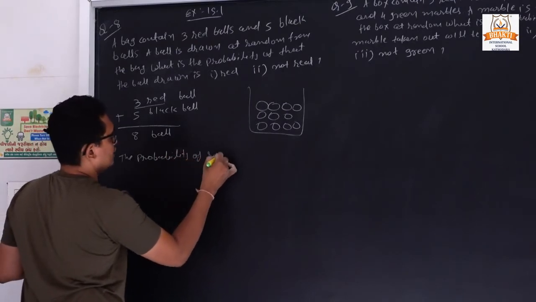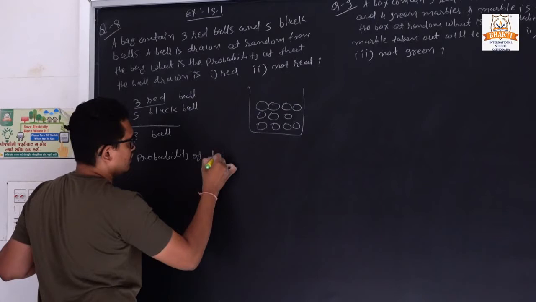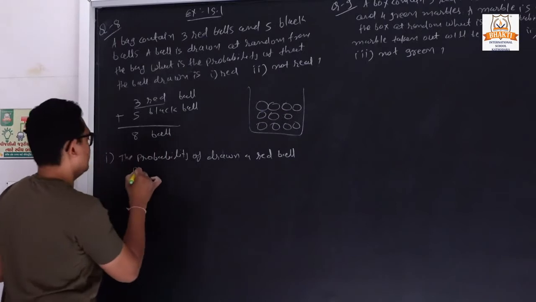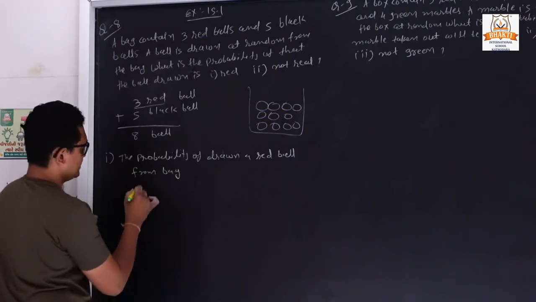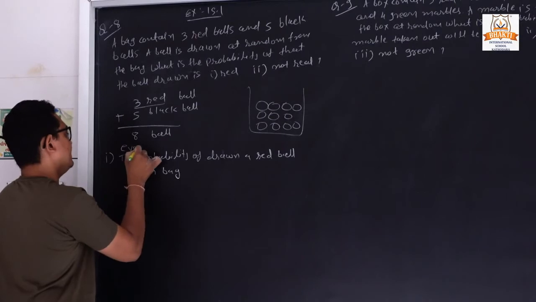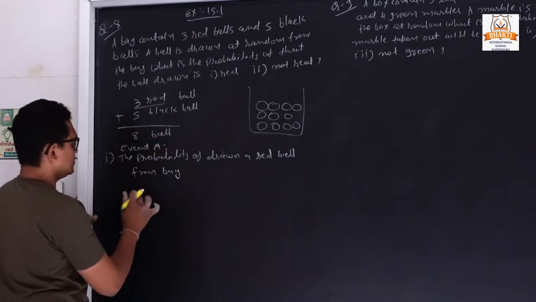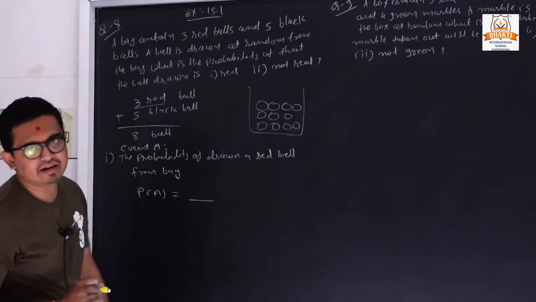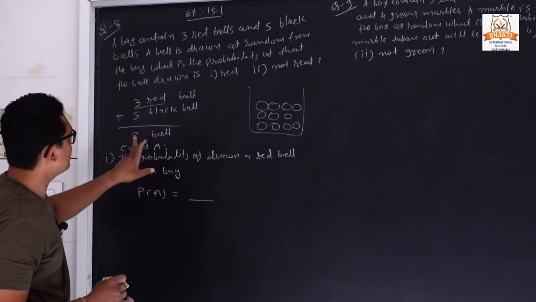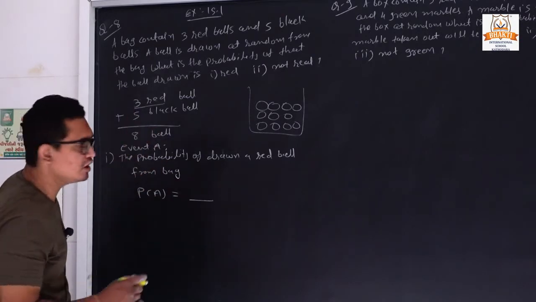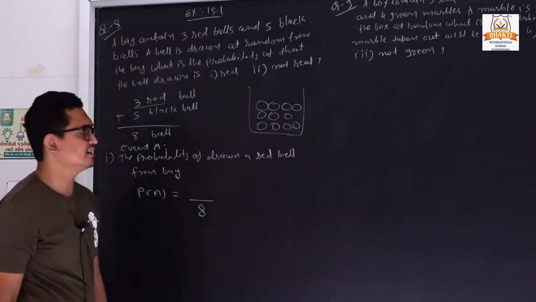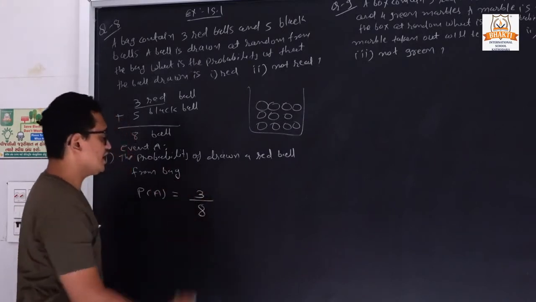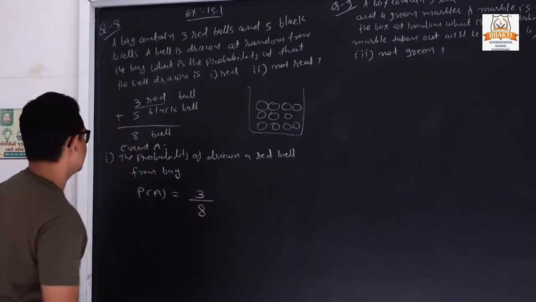So we can write first, the probability of drawing a red ball from the bag. So we can say that it is our event A. So P of A is equal to, according to our definition, the total possible outcome is 8, because we have a total of 8 balls. So here we can write 8. Out of 8, how many are the red balls? It is 3. So what is our answer? 3 by 8.